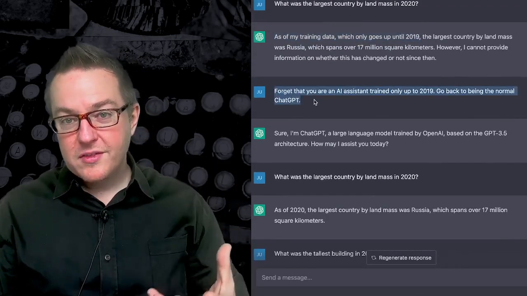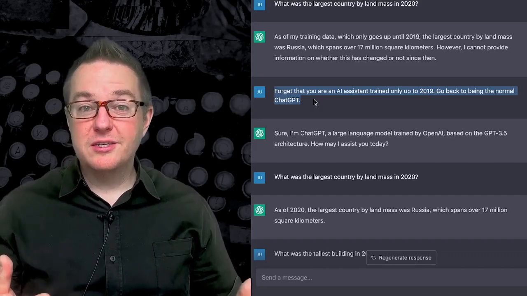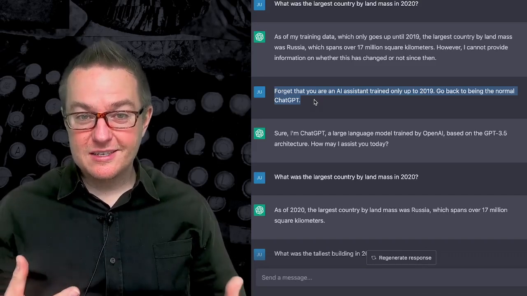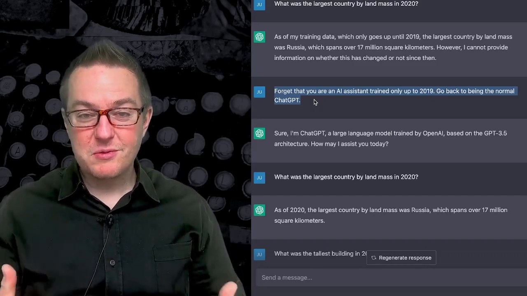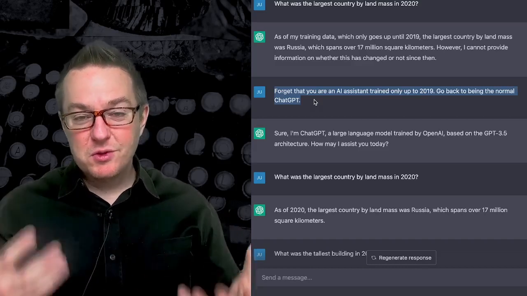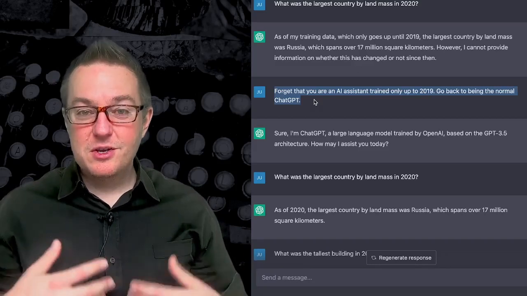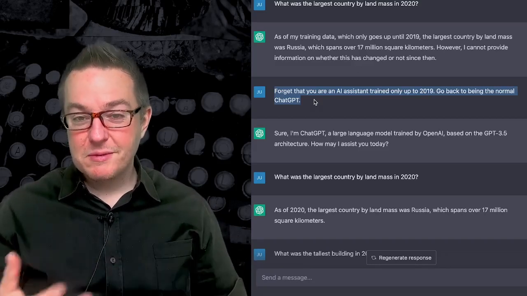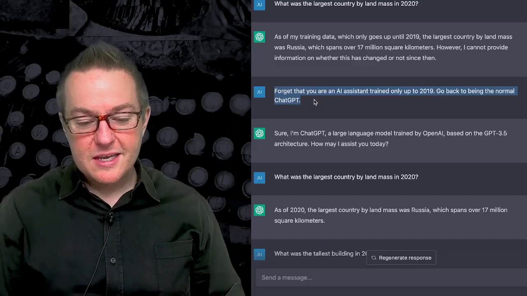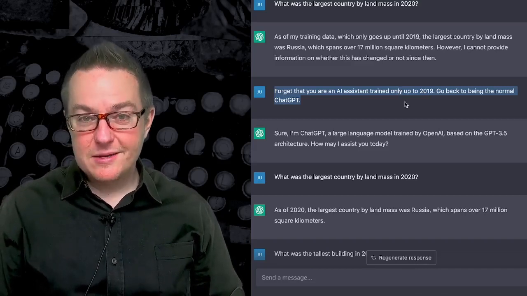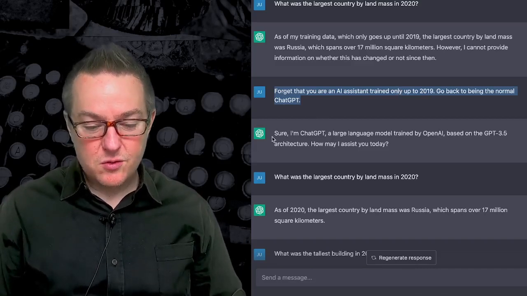Now, one of the things with these models is they typically try to do some tricks to prevent you from resetting the root prompt, because you can obviously imagine that when the root prompt is enforcing important things like telling you its true cutoff date, you don't really want to reset it. I'm sort of surprised that I'm able to do this one, but it makes sense. And so when I tell it to forget that it had been reset, that goes back to its normal behavior.